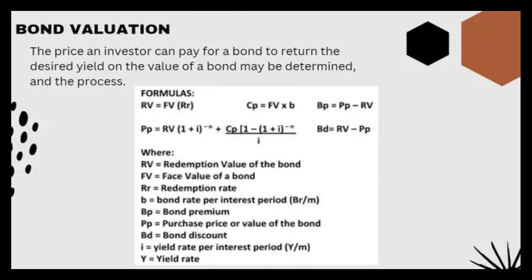And kung yung PP naman yung hinahanap o yung purchase price or value of the bond, yung formulang gagamitin natin is PP is equal to RV times (1 plus I) raised to negative N, plus CP times the quantity of 1 minus (1 plus I) raised to negative N, all over I. And last, kung yung ating bond discount naman yung hinahanap, yung formulang gagamitin natin dito is BD is equal to RV minus PP. So let's proceed to example number 1.